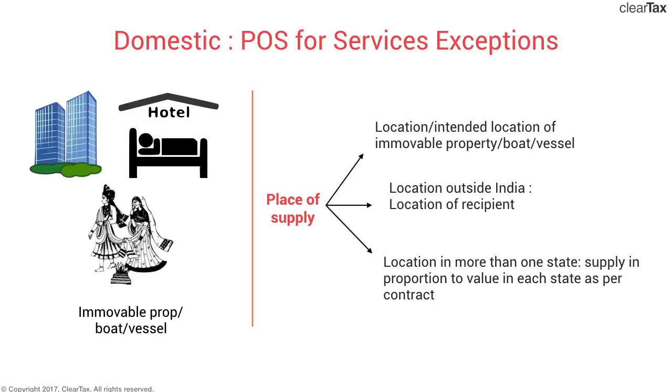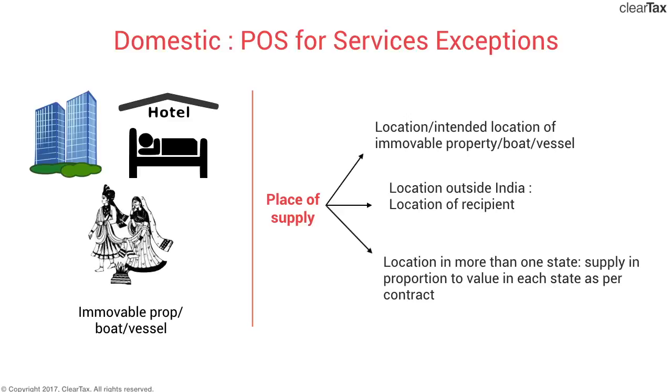In the absence of such contract or agreement, then a reasonable basis would be prescribed by the government on that behalf. So if it's in two states, then you check the contract, you see what is the proportion of division between these two states and take the place of supply for each portion to be the state where it relates to. If there's nothing of that sort in the agreement, then the government will prescribe a basis for you to determine the division.